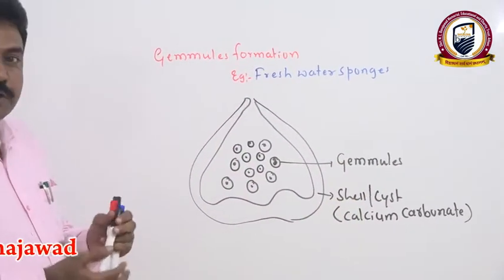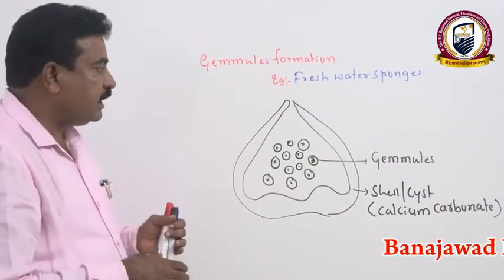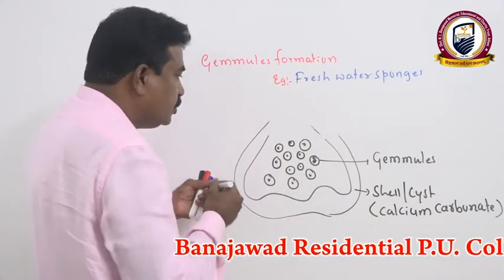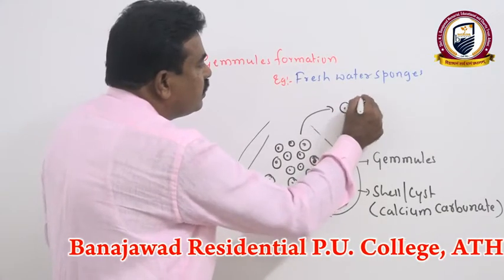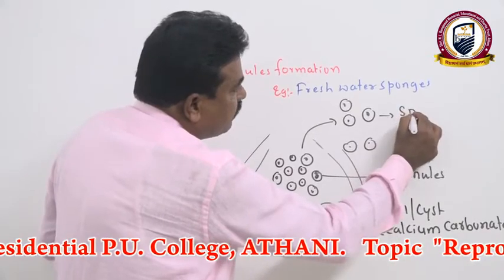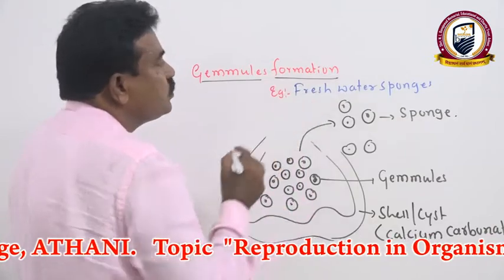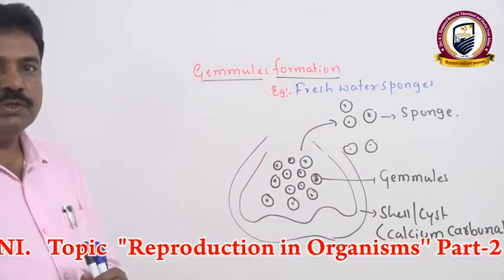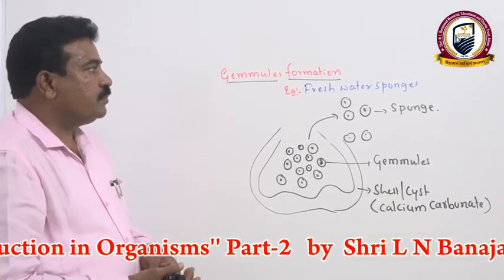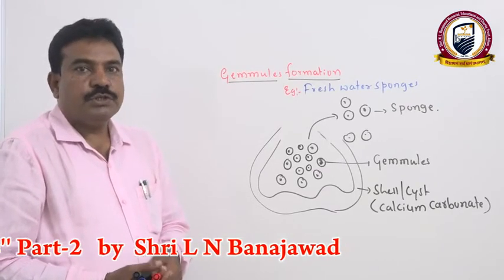Then once the monsoon months onset, freshwater bodies are filled with water. At that time, this calcium carbonate cyst is dissolved and gemmules emerge from the coating, and a single gemmule may become one separate sponge. It is one of the asexual modes of reproduction, which helps to escape severe summer condition in case of most of the freshwater sponges like Spongilla, then bath sponge, Euspongia.